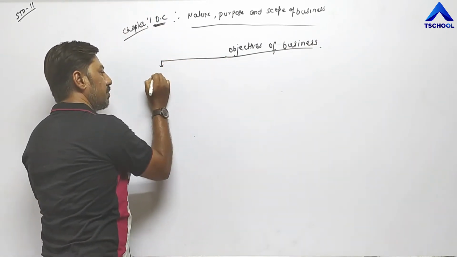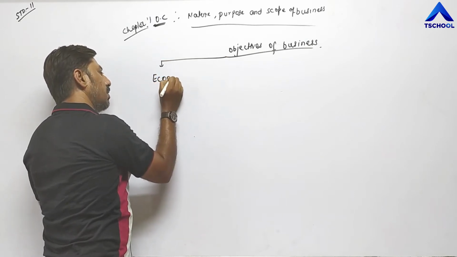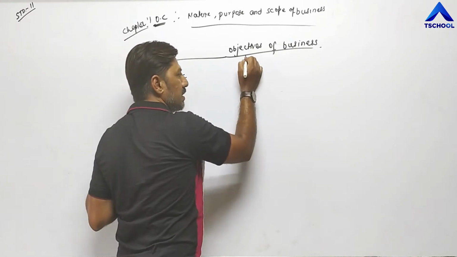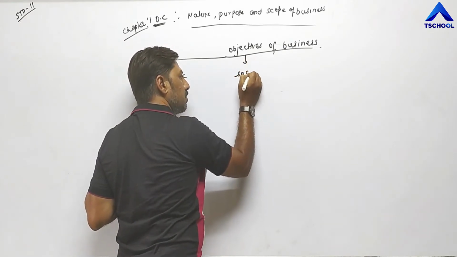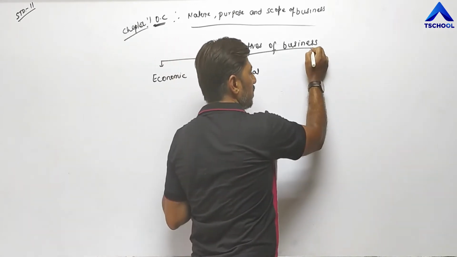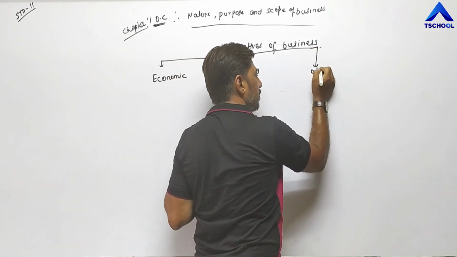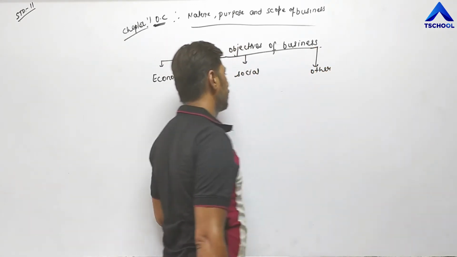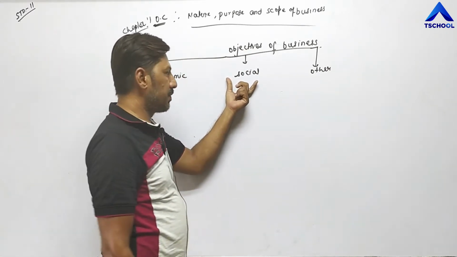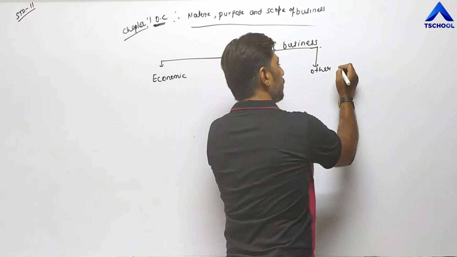One is economic objectives, second one is social objectives, and third one is others, meaning other objectives.